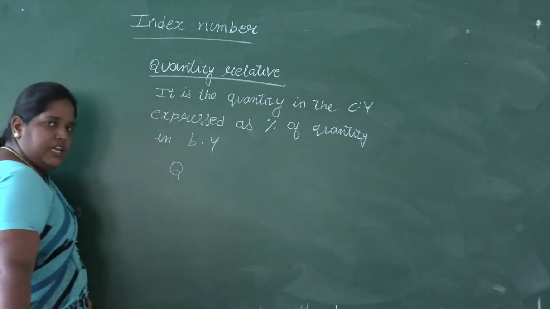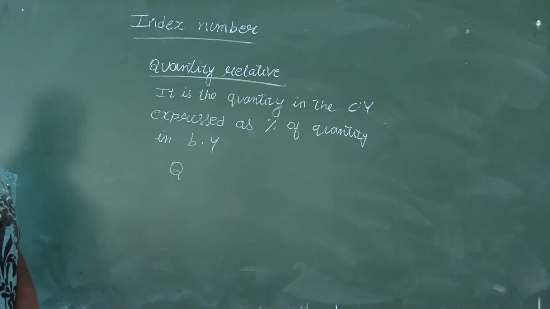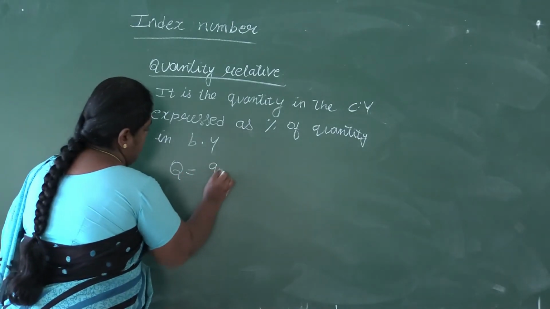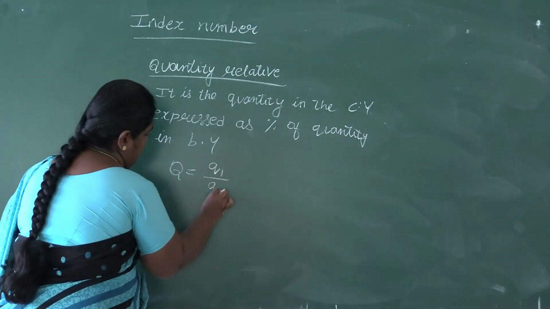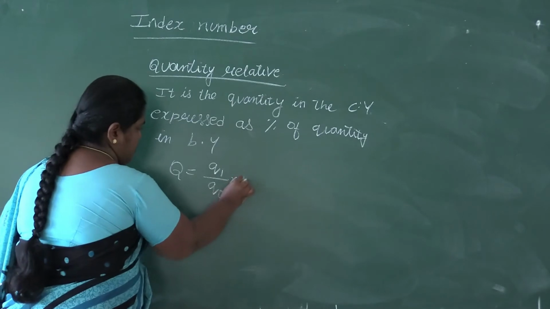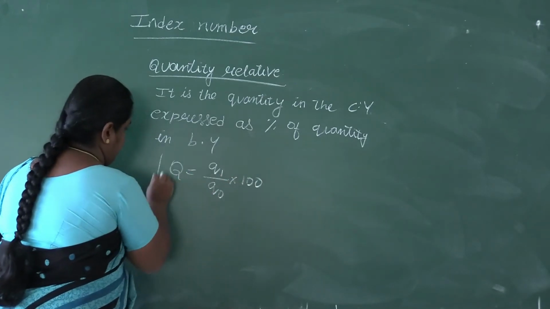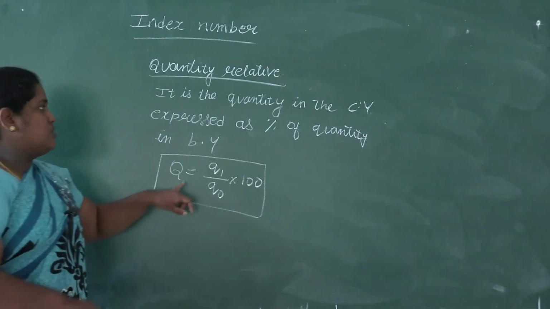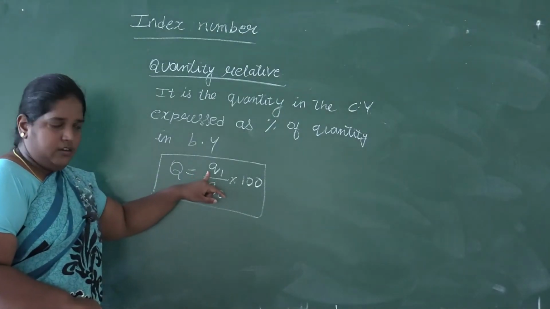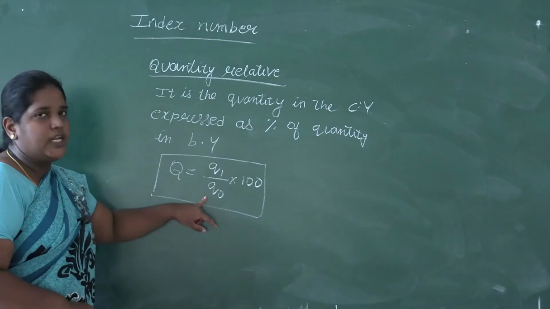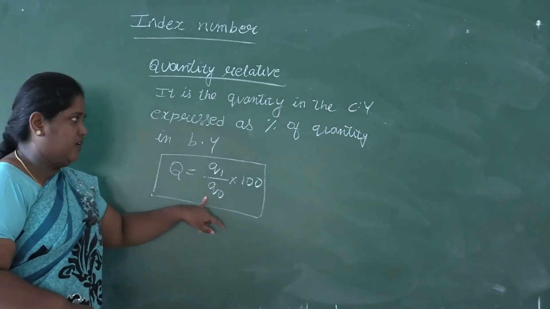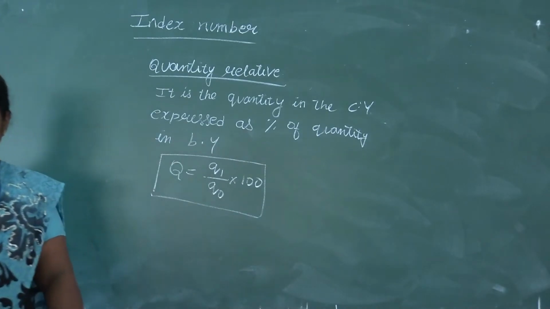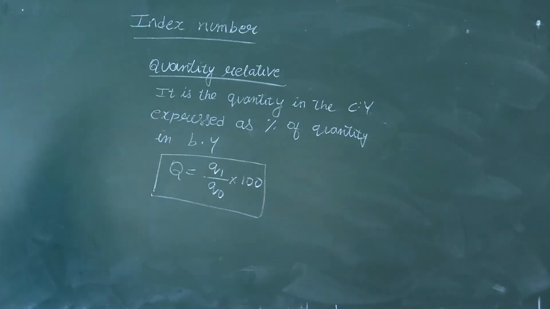The symbol for quantity relative is Q: Q equals Q1 divided by Q0 into 100. Q1 is the quantity in the current year, Q0 is the quantity in the base year, and into 100 because we are representing it in terms of percentages.